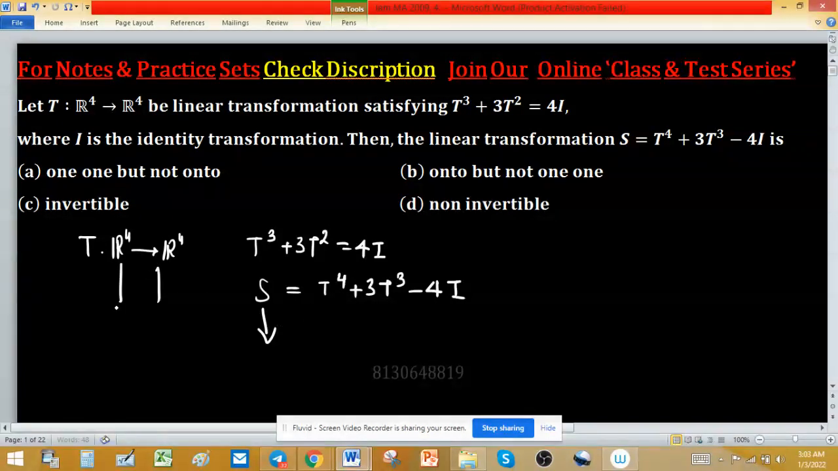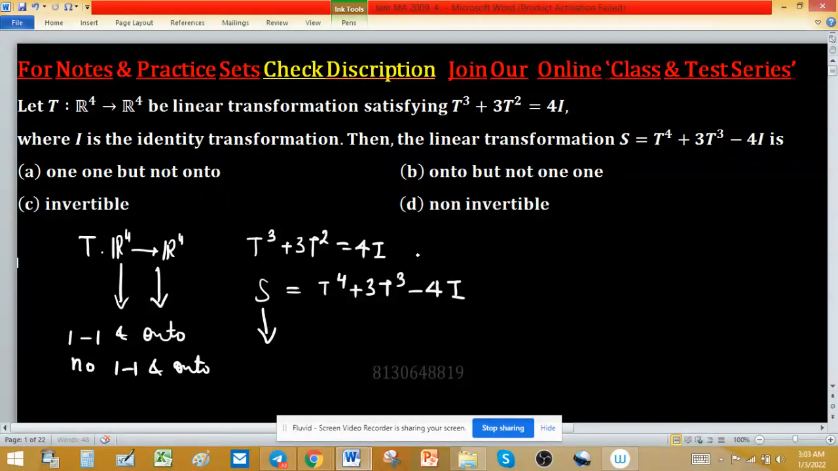Because this linear transformation T is defined from a same-dimensional vector space to a same-dimensional vector space, T is either 1-1 and onto together or not 1-1 and not onto together. Similarly, because S is a composition of the linear transformation T, S is also defined from a same-dimensional vector space to a same-dimensional vector space. So S is either 1-1 and onto together or not 1-1 and not onto together.